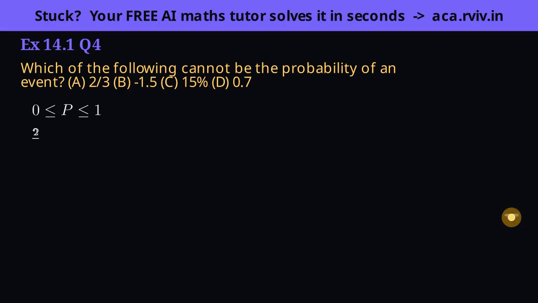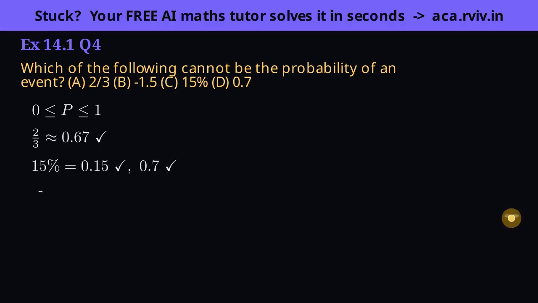Option A, 2/3, is about 0.67, comfortably between 0 and 1, so it's a legal probability. Option C, 15%, is 0.15, inside the range, and option D, 0.7, is inside as well. Both are fine.